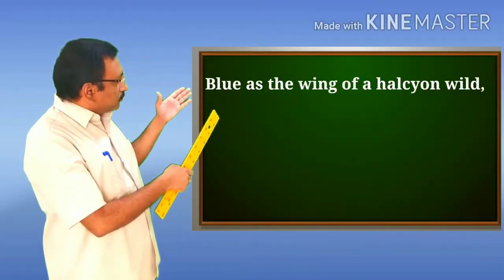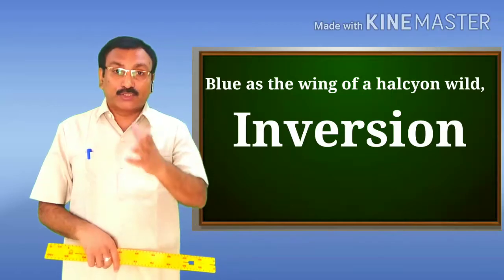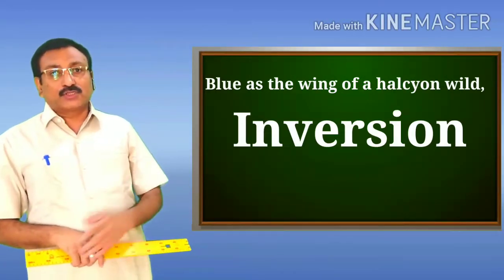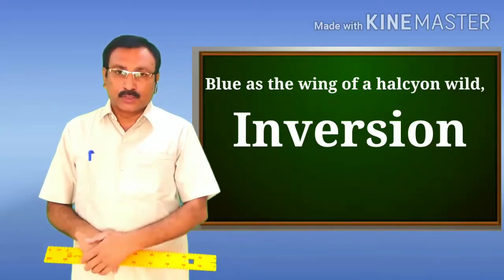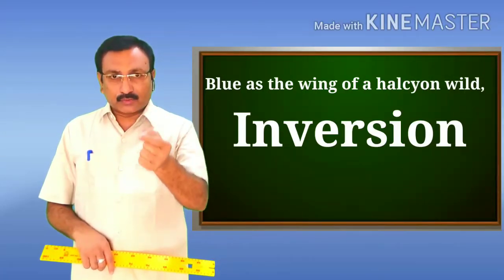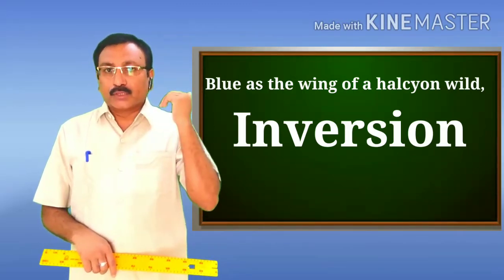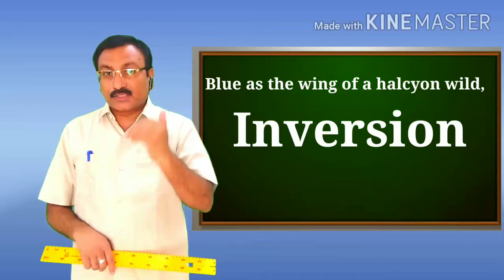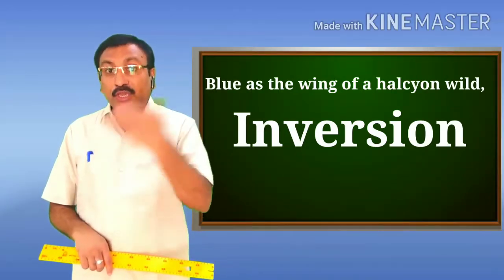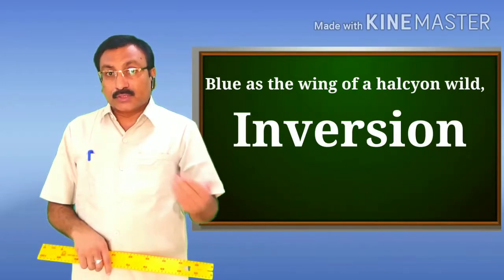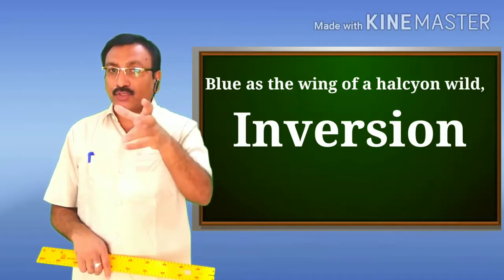This line is also an example of the third figure of speech, and that is inversion. In the earlier session, we discussed what is meant by inversion. Inversion is related to the structure of the English language: when the order of words, the sequence of words, is changed, in that situation we have the figure of speech inversion.